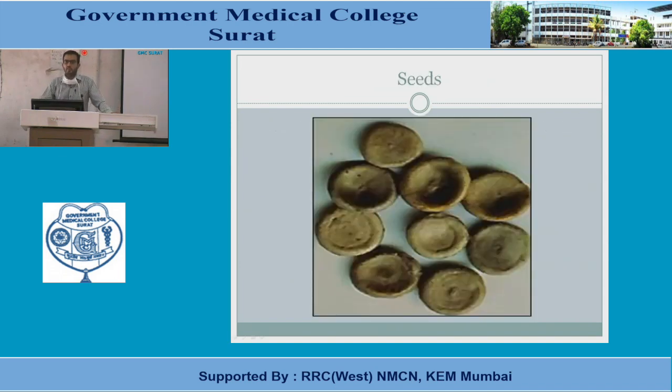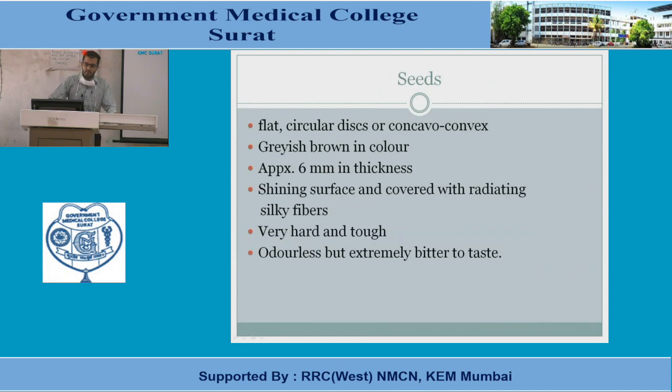These are the seeds of Strychnos nux vomica, also known as strychnine, the active principle. It is also known as dog bite, and also known as Kuchila. The seeds are flat circular discs, concave or convex, grayish brown in color, approximately 6 mm in thickness, with a shining surface covered with radiating silky fibers. They are very hard and tough, odorless, but extremely bitter to the taste.